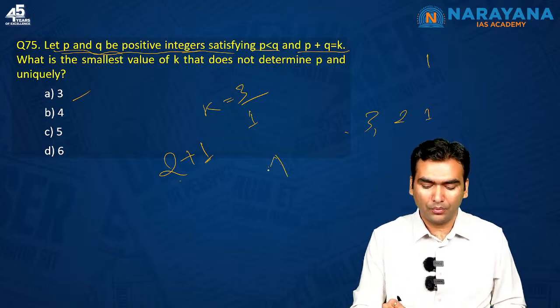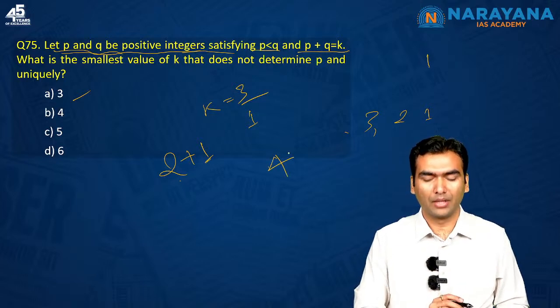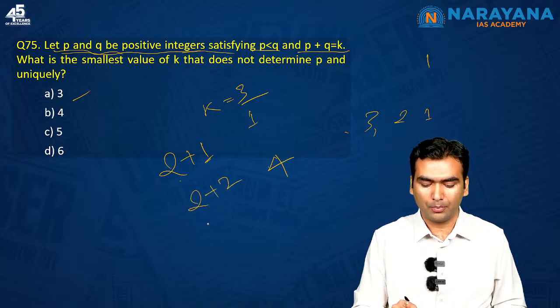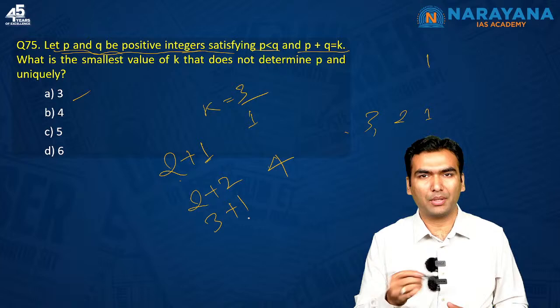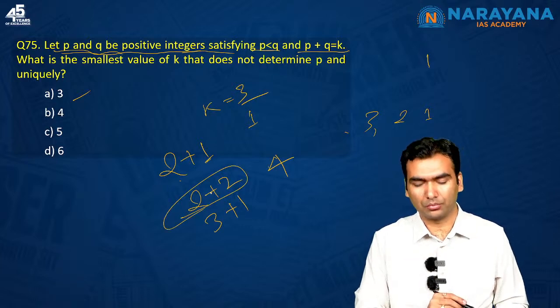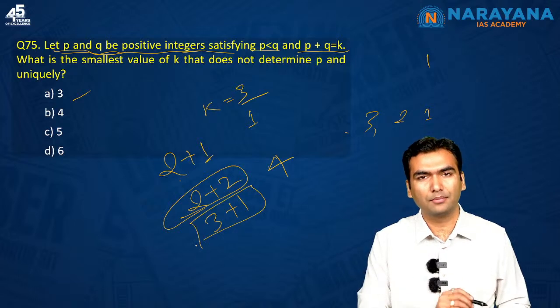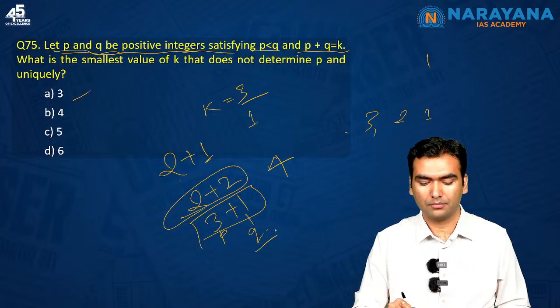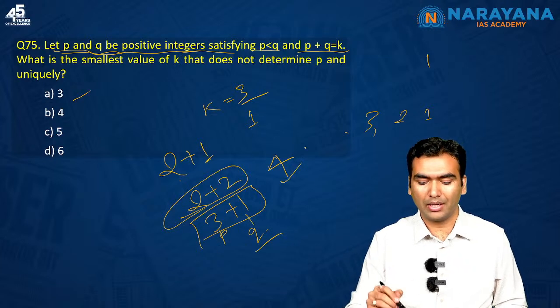Suppose K is equal to 4. How can you get 4? One possibility is 2 plus 2, another possibility is 3 plus 1 or 1 plus 3. 2 plus 2 is not possible because P cannot be equal to Q. So another possibility is 3 plus 1. So here also you can uniquely say that P is 3, Q is 1. So 4 is also not the answer.